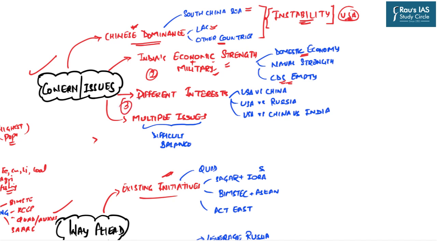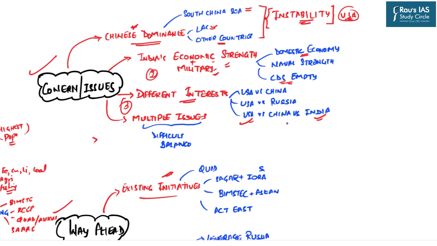The third important concern is that there are different interests of different countries. Now, despite the fact that on certain issues the US and India are converging, there are several other issues where we have divergent interests. For example, to counter China in the Indo-Pacific, the US and India converge.